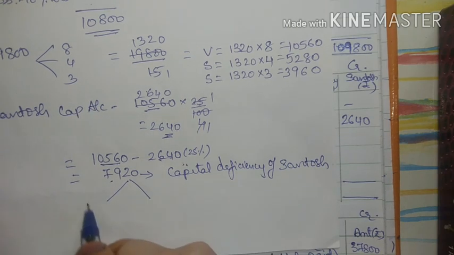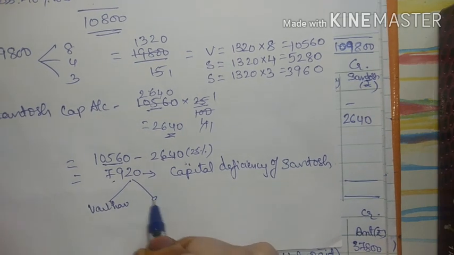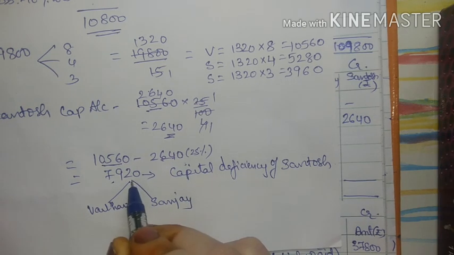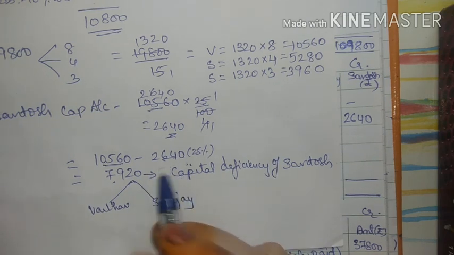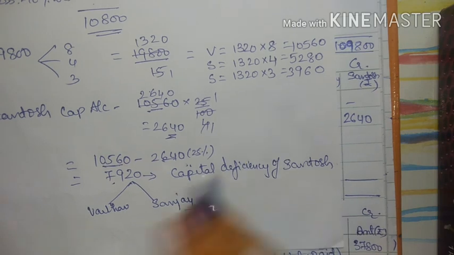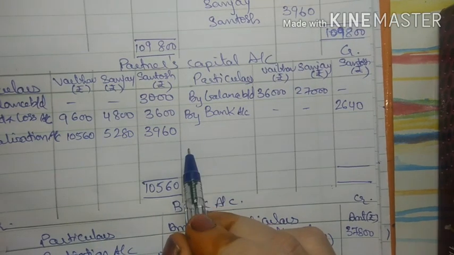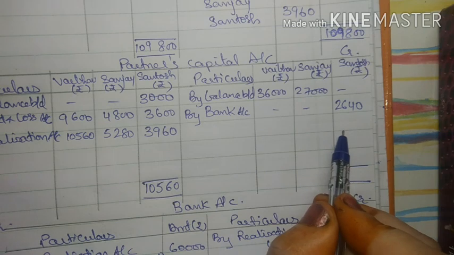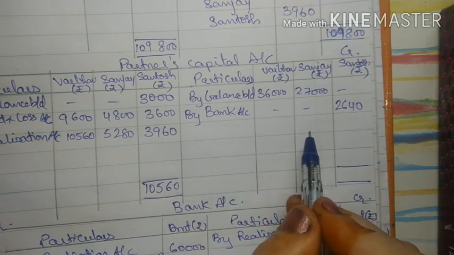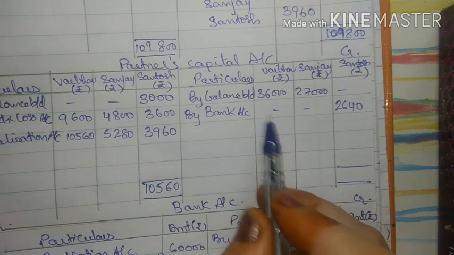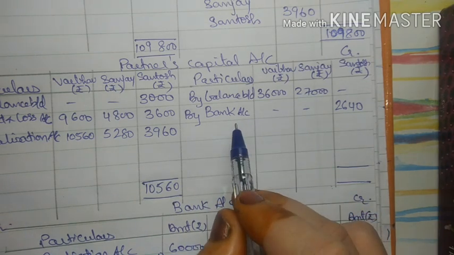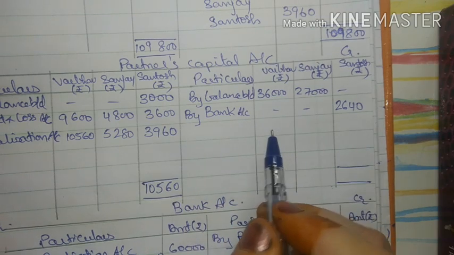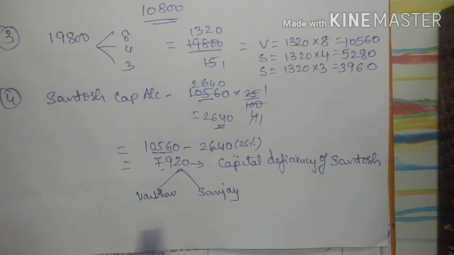Now who are the other two partners? वैभव एंड संजय. मतलब ये जो उसके कैपिटल अकाउंट का बैलेंस है, तो उसको हम बाय बैंक या नहीं लिखेंगे क्योंकि वो इंसॉल्वेंट हो गया, उससे और पैसा चाहिए था, पर उसको हमें देखो यहाँ पे जब हम बैलेंस लिखेंगे, so what actually his balance should come here 7920 by bank account. So it means that what is the entry? Bank account debit to Santosh capital account. Means Santosh is supposed to pay 7920 more, but he is not able to pay. So see, will be borne by Vaibhav and Sanjay.